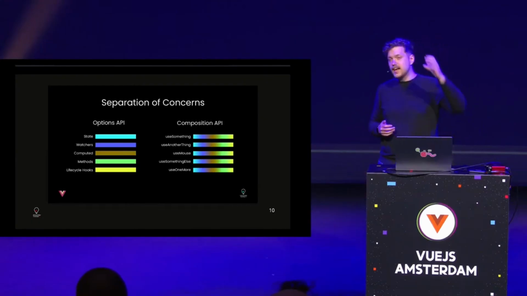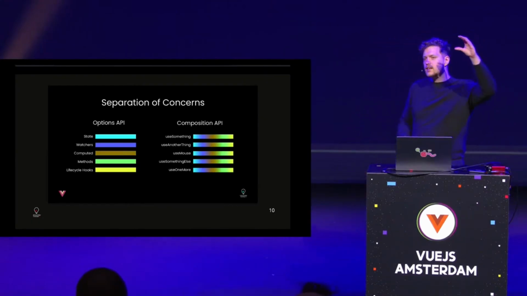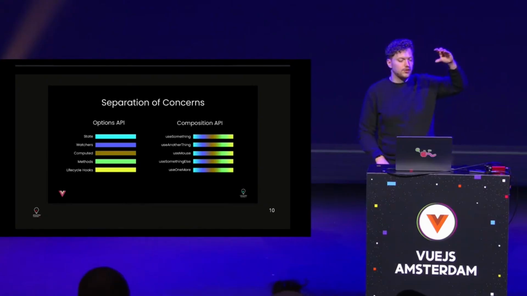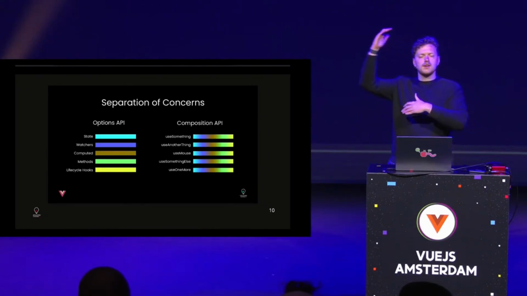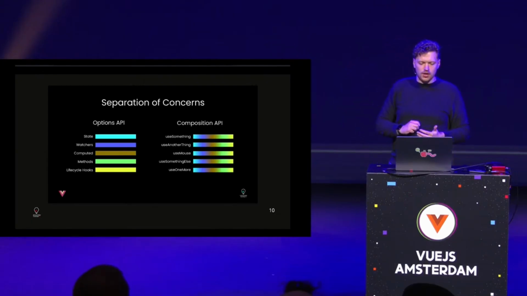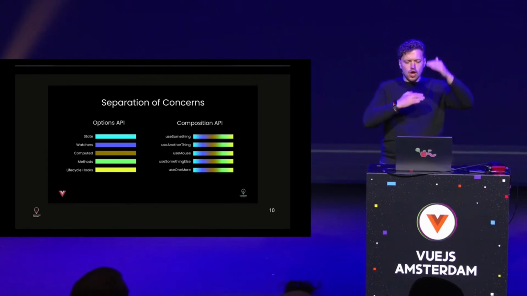In the Options API, you had data, you had props, like your state, right? Then you had watch as a key, and all your watches in there. You had computed, right? Methods, if you still remember that. And lifecycle hooks like mounted, beforeMount, and so on and so on. So you group by these options.